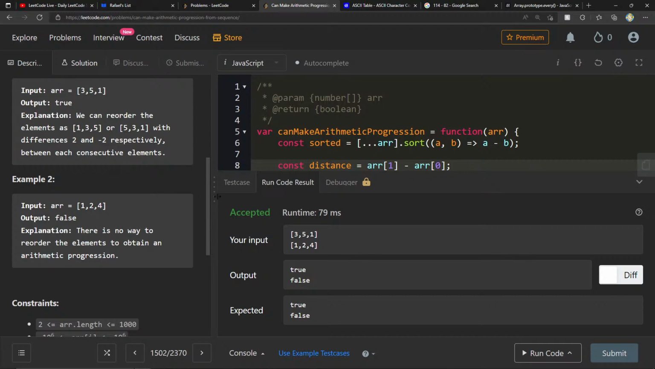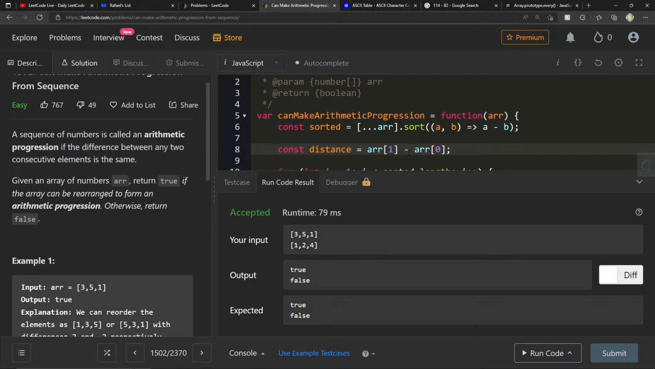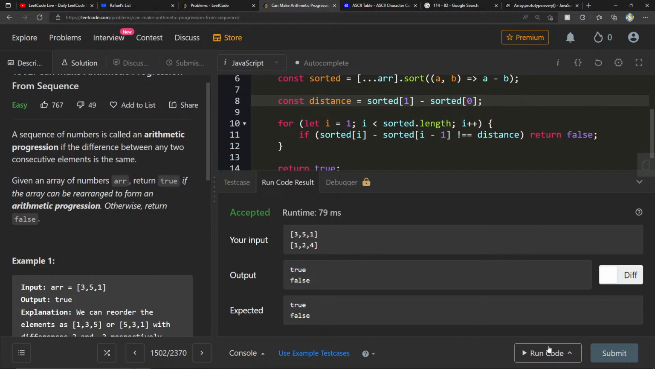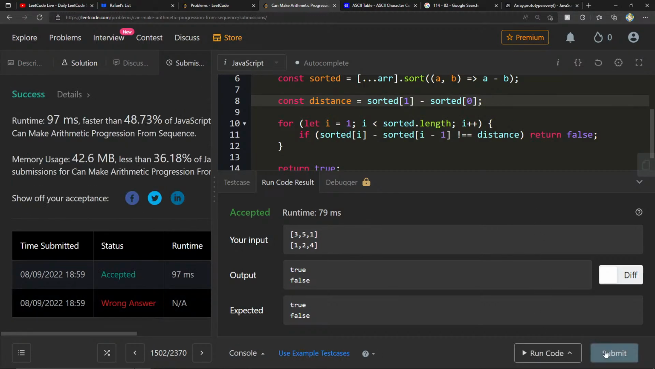I mean, if we had a lot of elements that we had to rearrange to form an arithmetic progression, I once again made the same mistake. Let's submit this now. There you go. Okay, we got that piece.